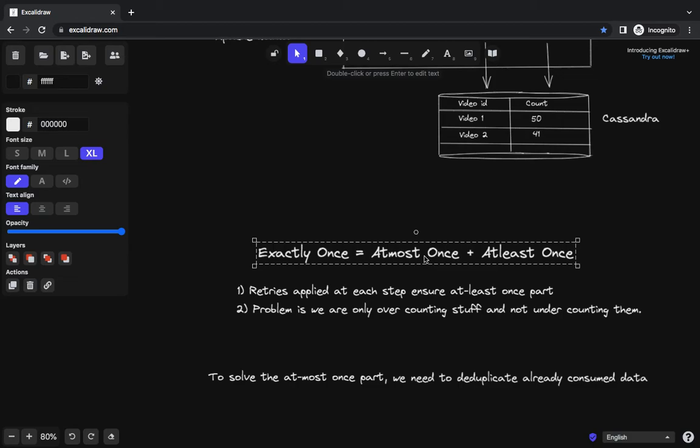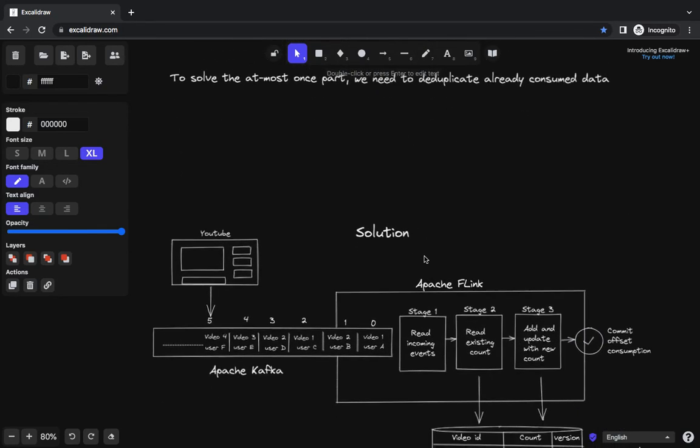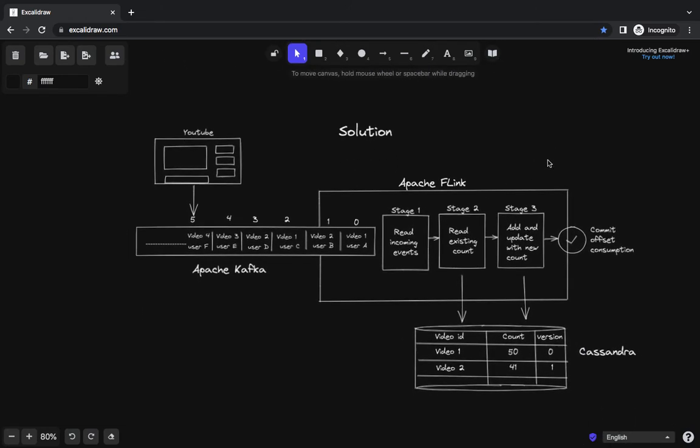So I'll go ahead and present a solution for how to actually implement at most once in such a use case or such a flow. This is a similar diagram, only in the Cassandra cluster we have added one column, that is version. Everything else is the same, nothing extra is happening. Let me explain the workflow once again.